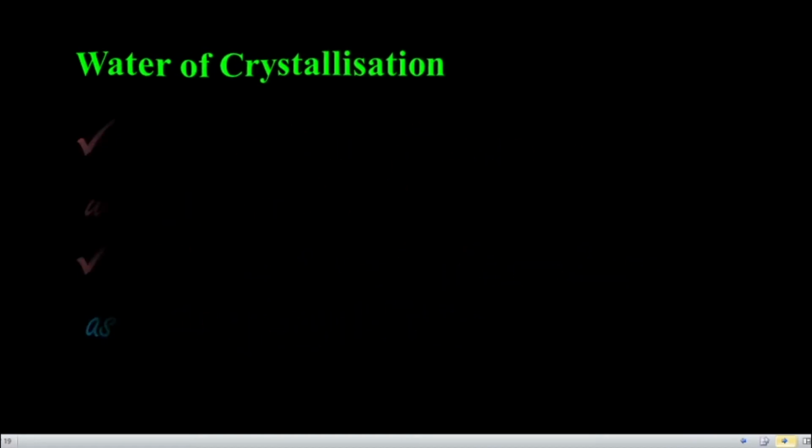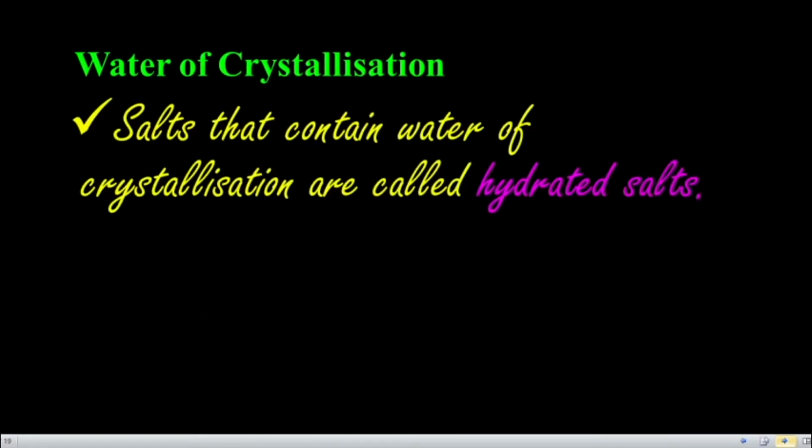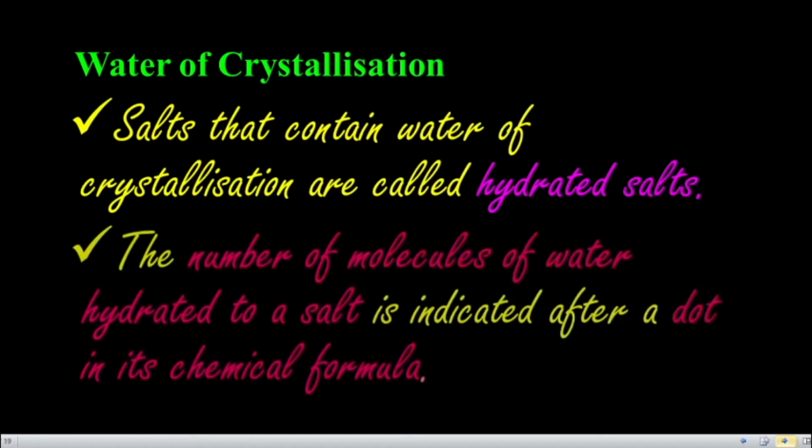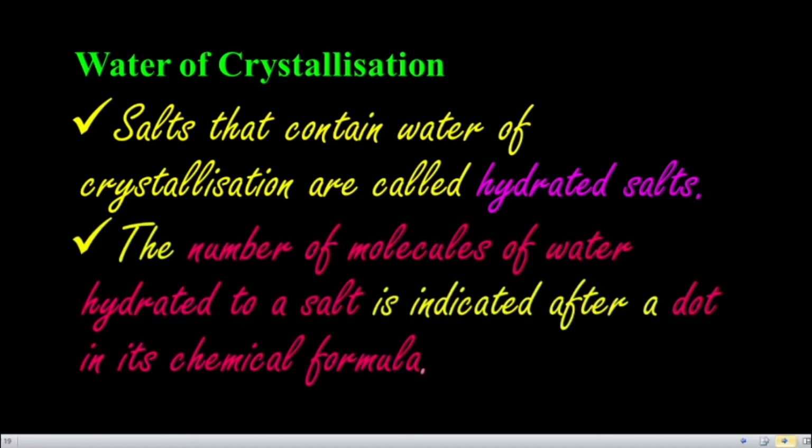Salts that contain water of crystallization are called hydrated salts. Whenever a salt contains water molecules within it, the salt is called a hydrated salt. The number of molecules of water should be represented with the help of a number.